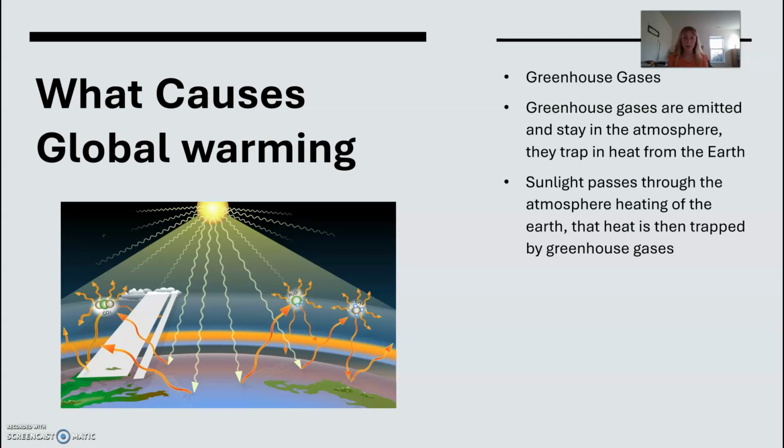That heat is then trapped by the greenhouse gases, as shown in the diagram. The sun's radiation heats up the Earth. The Earth then radiates that heat back, but due to greenhouse gases, that heat becomes trapped. The diagram shows us that. It shows us common greenhouse gases like carbon dioxide, which is CO2, methane, which is CH4, and water vapor, which is H2O. And this chart comes from the Britannica website about the greenhouse gas effect.